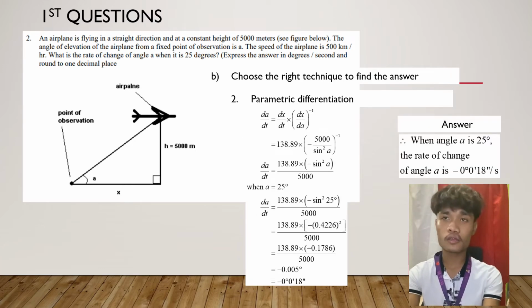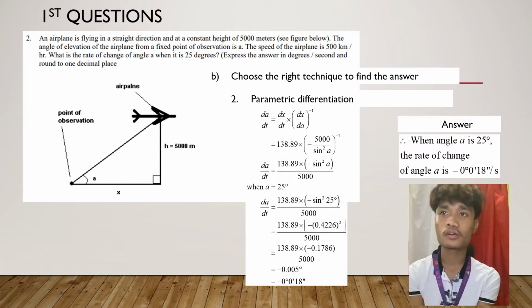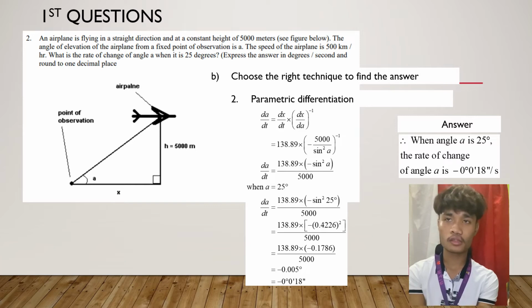Okay, we go to the next slide. B. Choose the right technique to find the answer. Number 2, parametric differentiation. dA/dt = dx/dt × dA/dx, where dA/dx is negative 1 over...